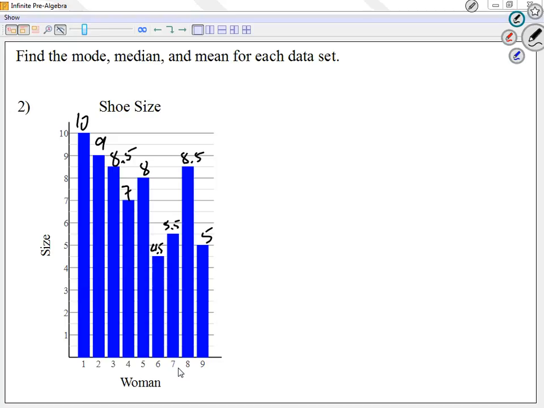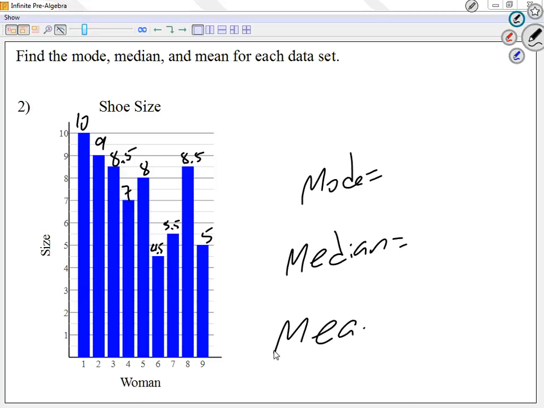Once again, I have to do the mode, median, and mean. For mode, which number repeats the most? 8.5. For the mean, let me add everything. 10 plus 9 and so on.